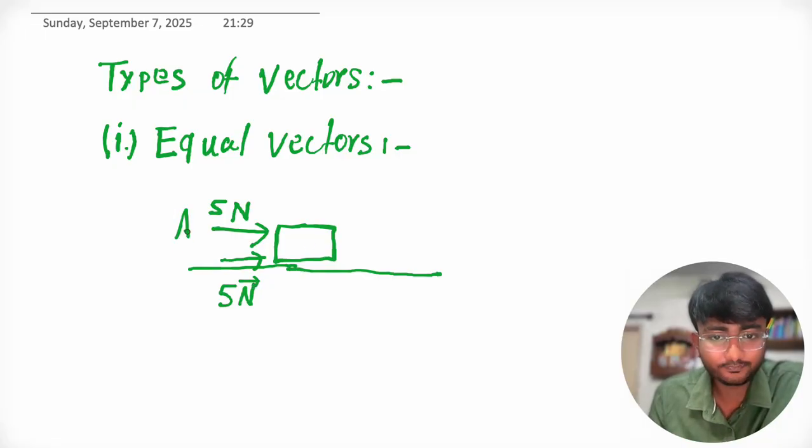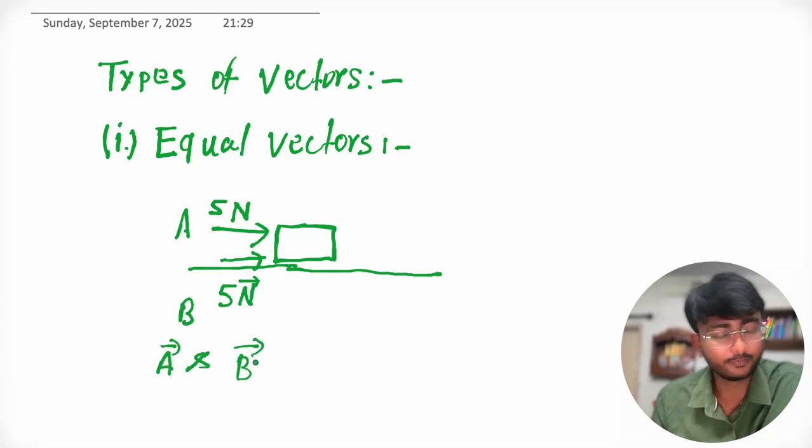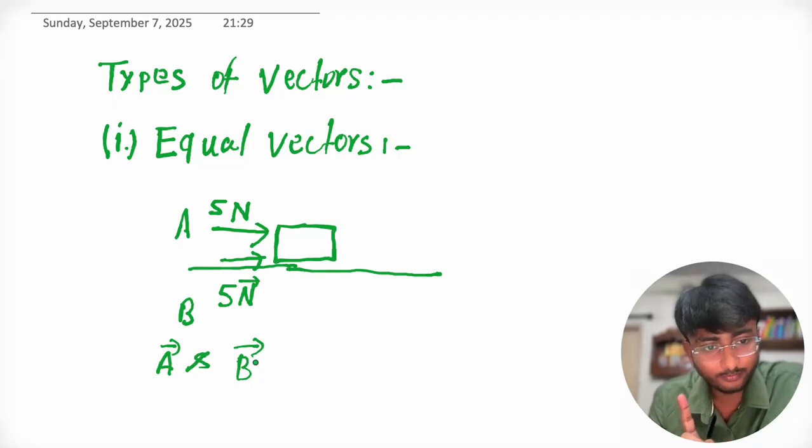That's why suppose this is A and this is B. So we can say that vector A and vector B are equal vectors. Why so? Because the magnitude is the same, the direction is the same, as well as the unit is also the same. So this is what equal vectors are.